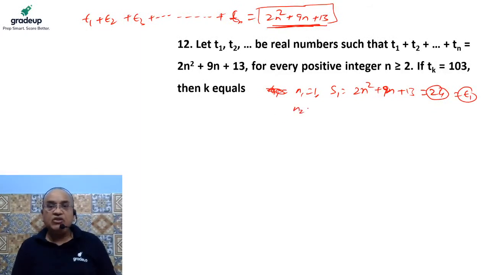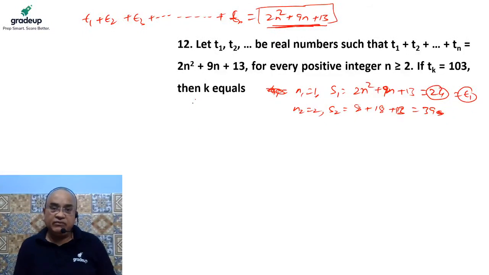If I put n equal to 2, then the sum of the first two terms will come in the picture, which is nothing but 4 into 2, 8, plus 9 into 2, 18, plus 13, which is 31 plus 8, 39. So 39 is the sum of the first two terms.